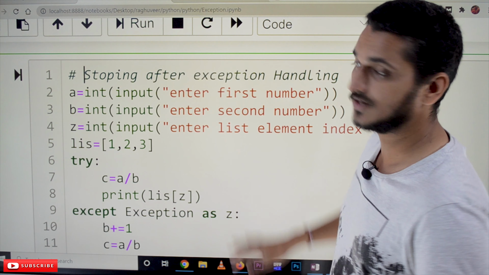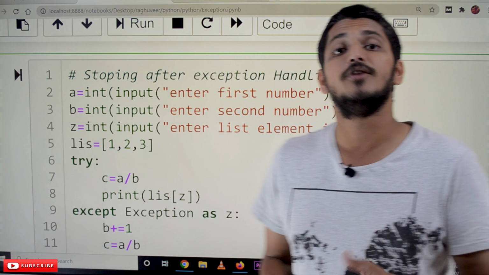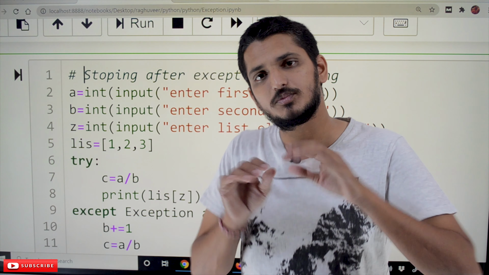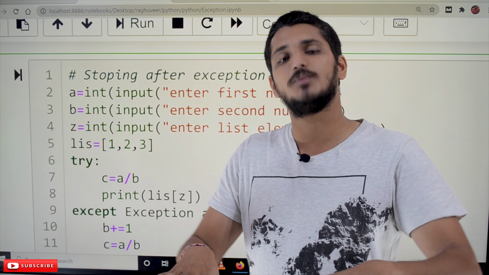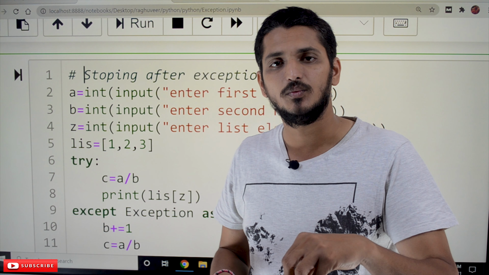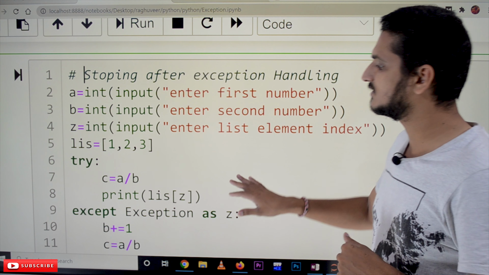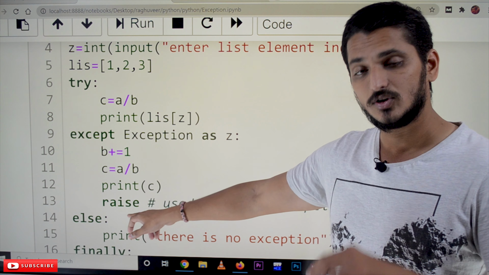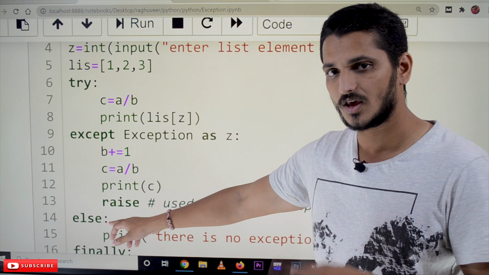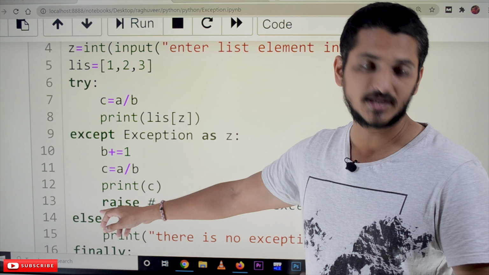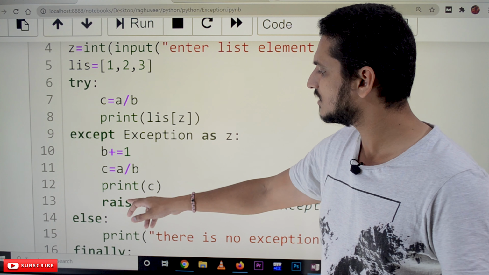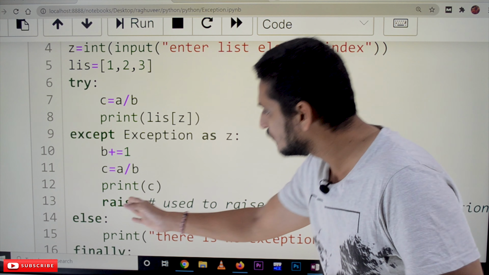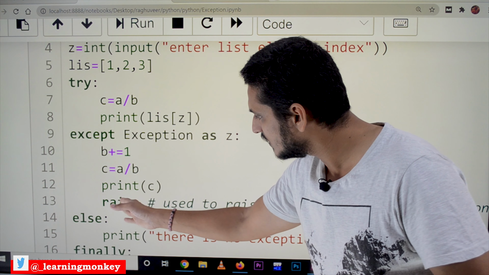Now next, if you want to stop after handling the exception, if you want to stop executing the program, what do we have to do? We use a keyword called raise. The discussion about raise, when we use it and all those things, we will get in our next classes, user defined exceptions. So we use this syntax to stop execution. What it will do is raise the exception.